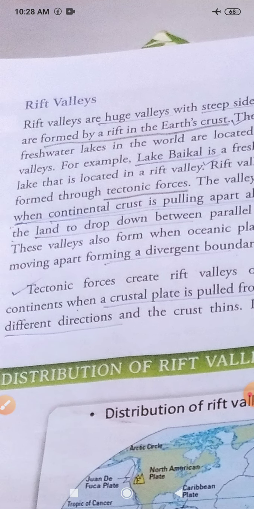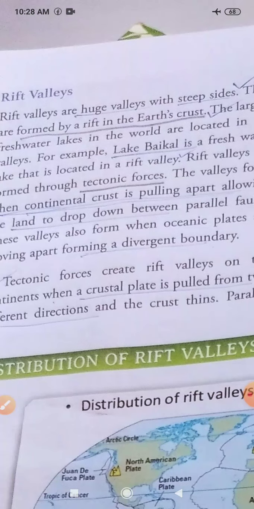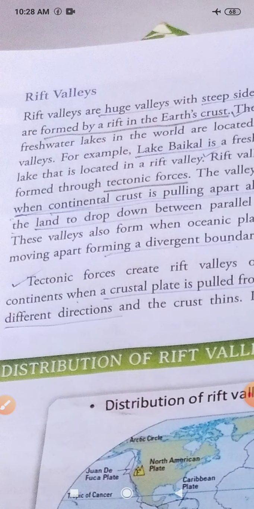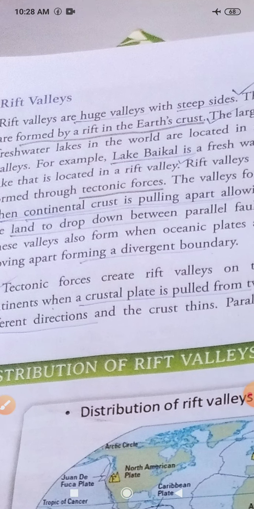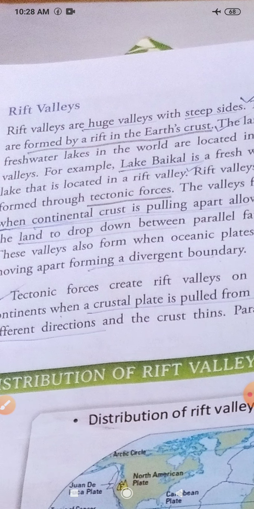these valleys also form when oceanic plates are moving apart, forming divergent boundaries. Sometimes valleys are formed on the land area, as well as under the oceans and seas. So rift valleys are not only found on land, but also under the bed of the ocean.